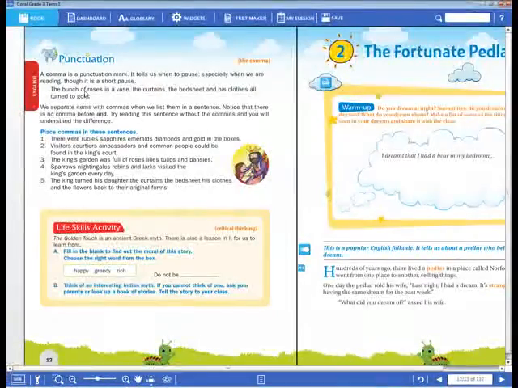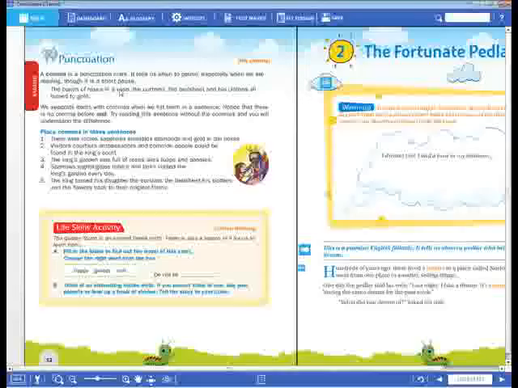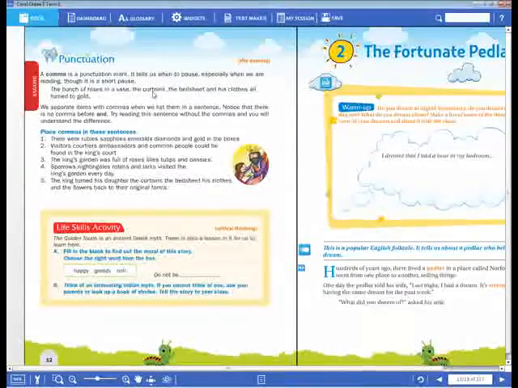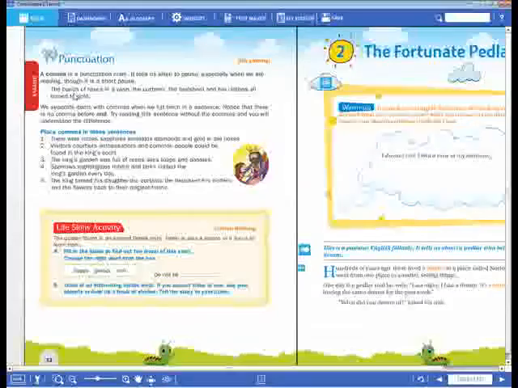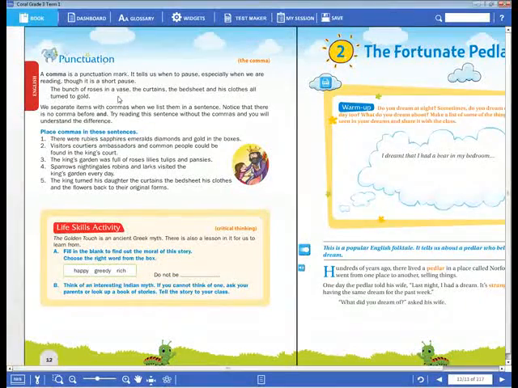Okay. Now it also divides things. Like here: the bunch of roses in a vase, the curtains, the bed sheet, and his clothes all turned to gold. So we separate the items by using commas in a sentence. Okay, dear children, try reading this sentence without the commas and you will understand the difference. If there are many different items in a sentence, then when we give commas, we can stop and clearly understand it.